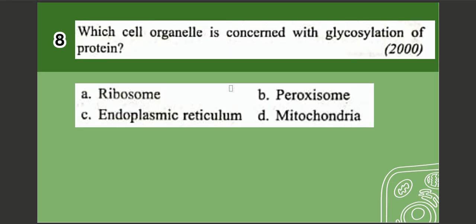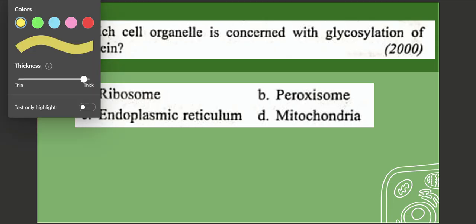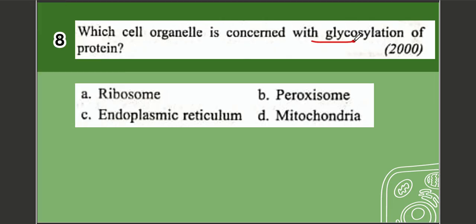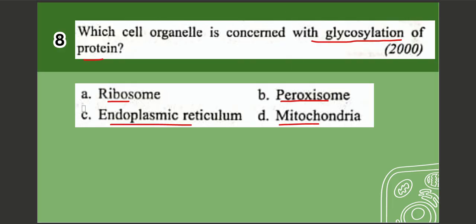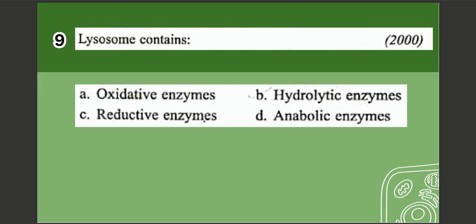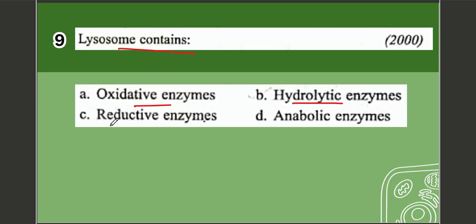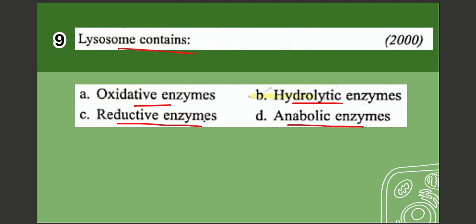Next question, question number 8. Which cell organelle is concerned with glycosylation of protein? Options are A. Ribosome, B. Peroxisome, C. Endoplasmic reticulum, D. Mitochondria. The correct option is option number C, which is endoplasmic reticulum. Next question, question number 9. Lysosomes contain: A. Oxidative enzymes, B. Hydrolytic enzymes, C. Reductive enzymes, D. Anabolic enzymes. The correct option is option number B, which is hydrolytic enzymes.